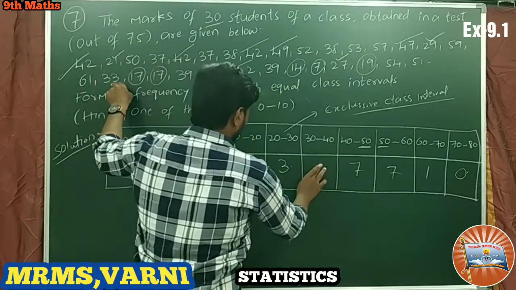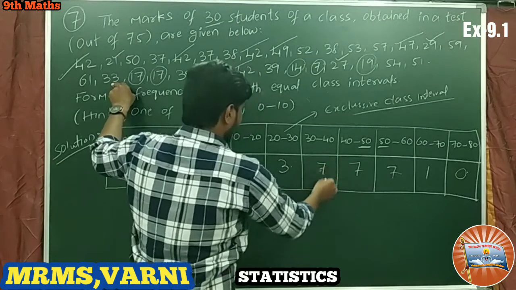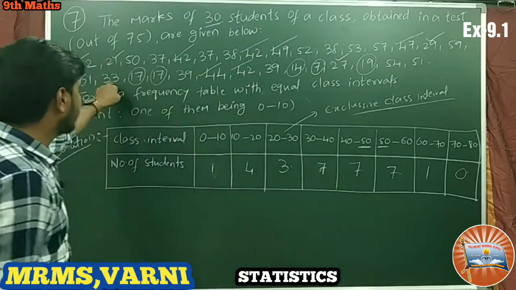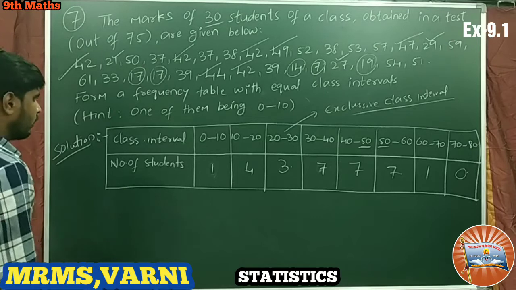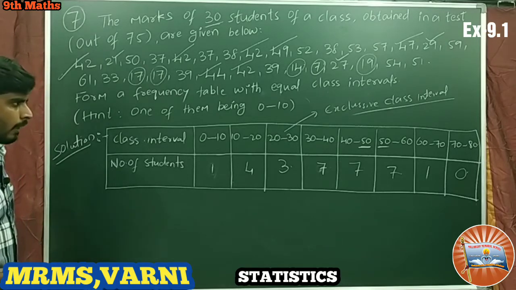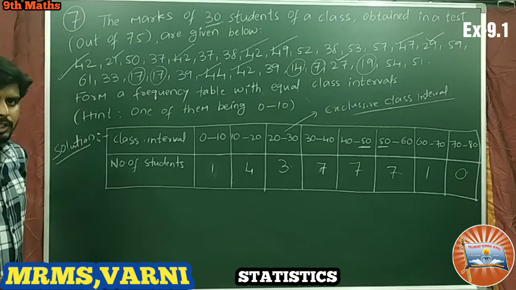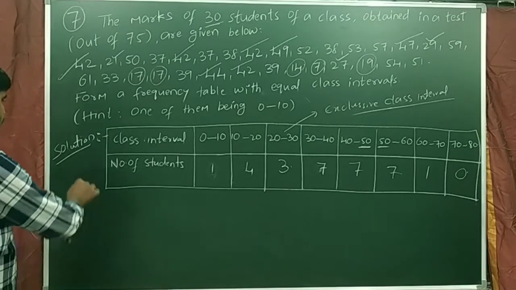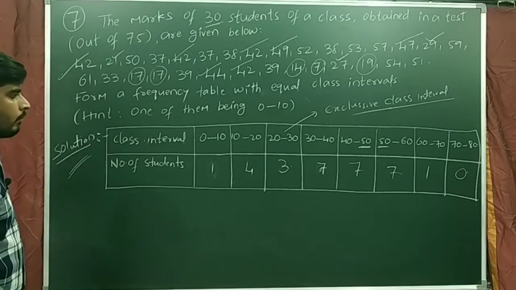So for 30 to 40 we have 7 members. I forgot to write it, sorry for that. This is the frequency distribution table. In this way we make frequency distribution tables. This is the solution.